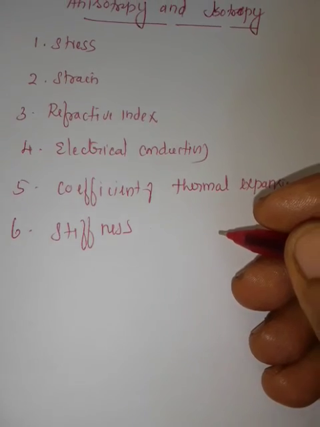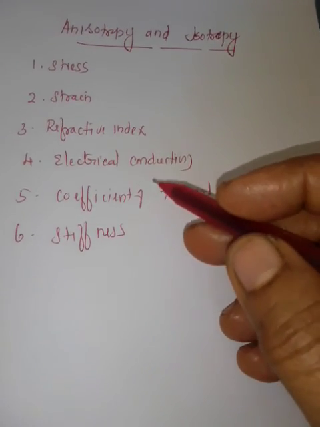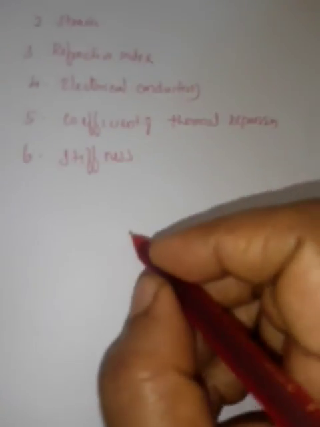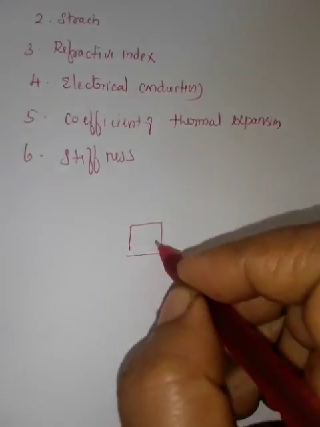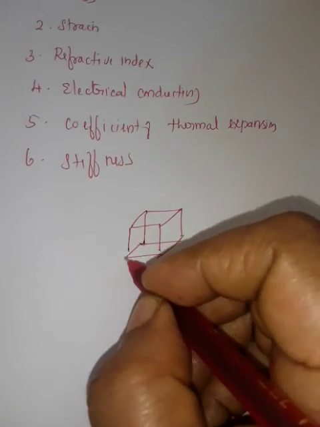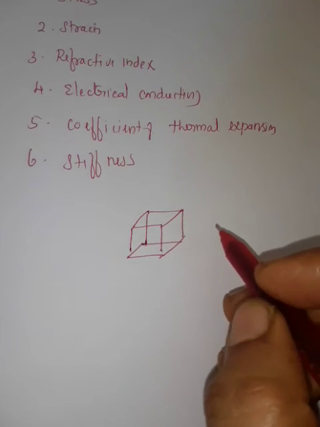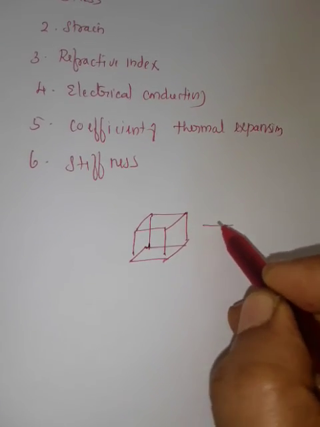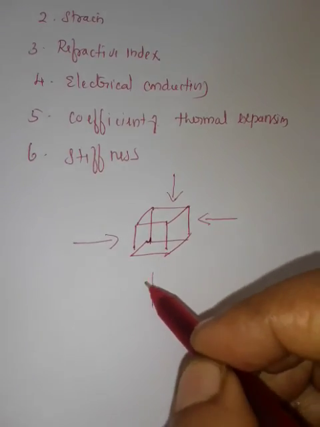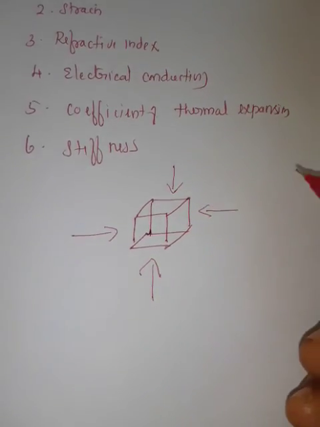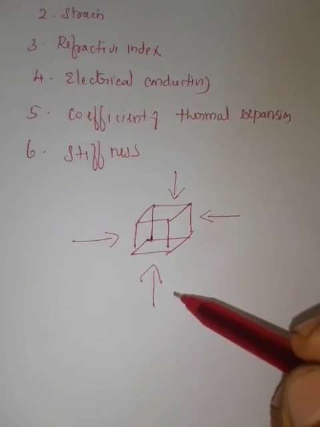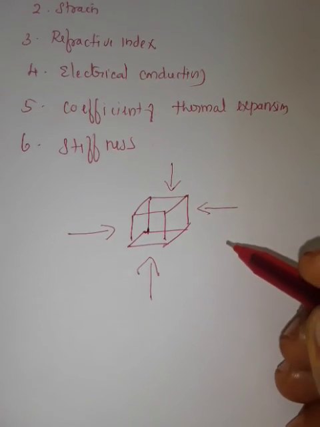So, if you are measuring these properties for a solid on all the sides, consider this is a solid, just for an example. If you are measuring a particular property on this side, this side, this side, this side, we will be getting different values. Measuring the property in different directions, we may get different values.